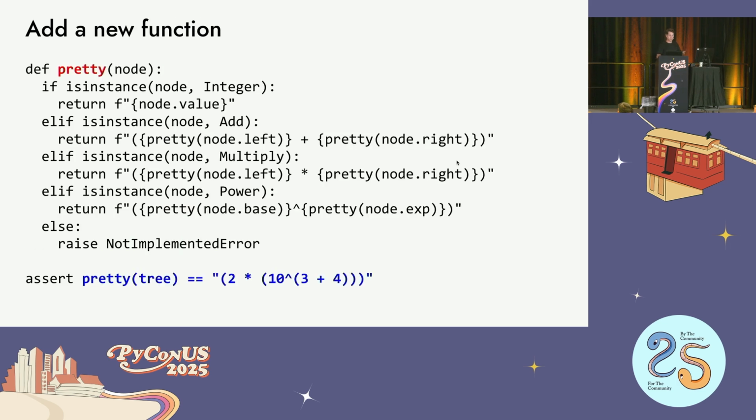Now let's do one other thing you might want to do. I have this nice data class with this hierarchy of the formula. Let's say I want to pretty print it. I don't just want to calculate the values, but I want to print it back out again for debugging purposes or serialization or something like that. Well, now I have to create another big old function. And this new big function looks a lot like the other one. It basically duplicates all of the isinstance statements, and it also duplicates all of the node traversals, like node.left and node.right, calling pretty and recursion. So there's a ton of duplication every time you want to add some new thing that traverses the same data, which is a lot of duplication and chance for new bugs.